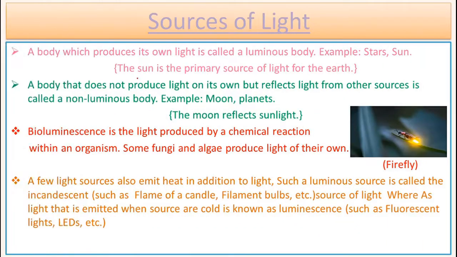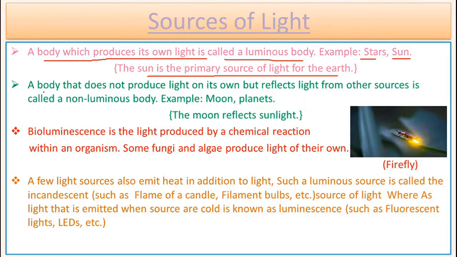Now, let's discuss about the sources of light. A body which produces its own light is called a luminous body, such as the stars and the sun. The sun is the primary source of light for the earth. A body that does not produce light of its own, but just reflects back the light from some other source, is known as a non-luminous body, such as the moon and the planets.